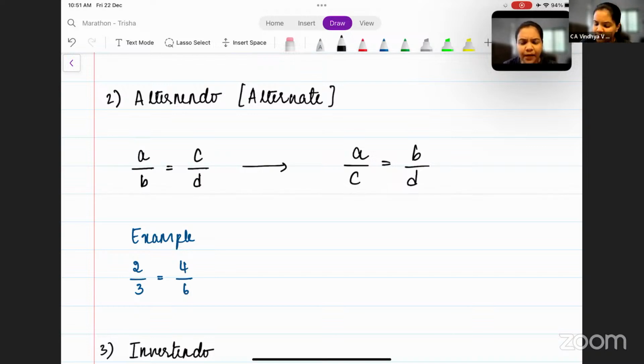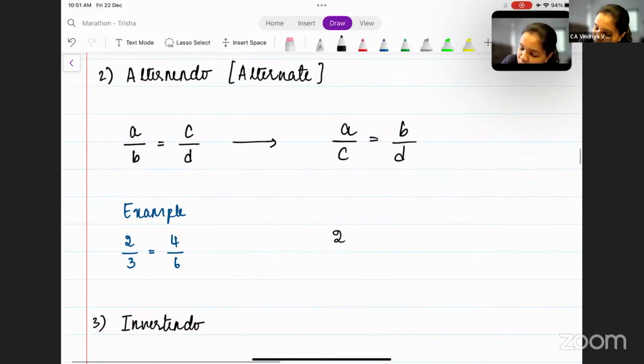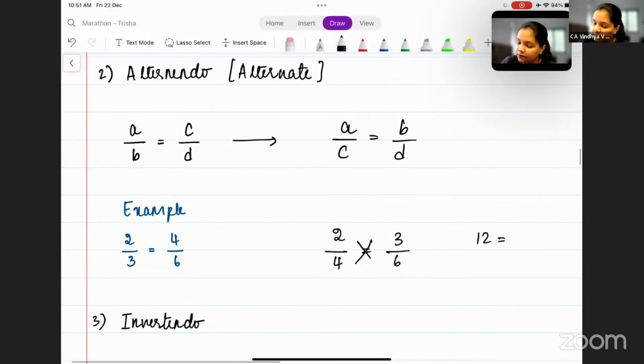Let us take an example and understand this here. 2 by 3 is equal to 4 by 6 can also be written as 2 by 4 is equal to 3 by 6. Just cross multiply. You will still get 12 is equal to 12. So this is nothing but your alternando property, or in our simple words, we can say it is alternate. Now, from examination point of view, alternando is important.